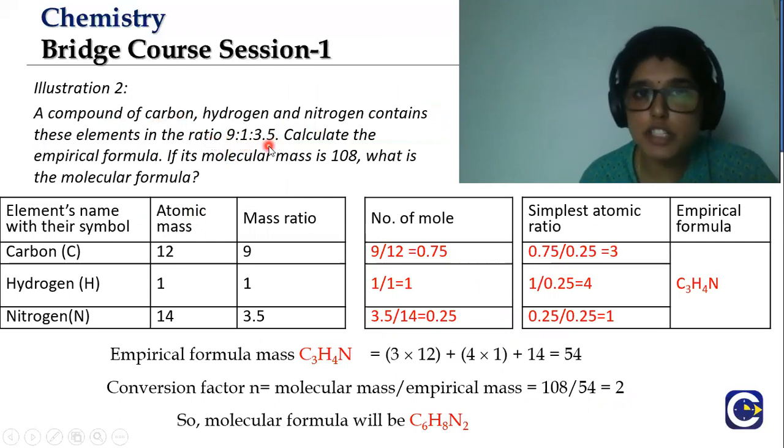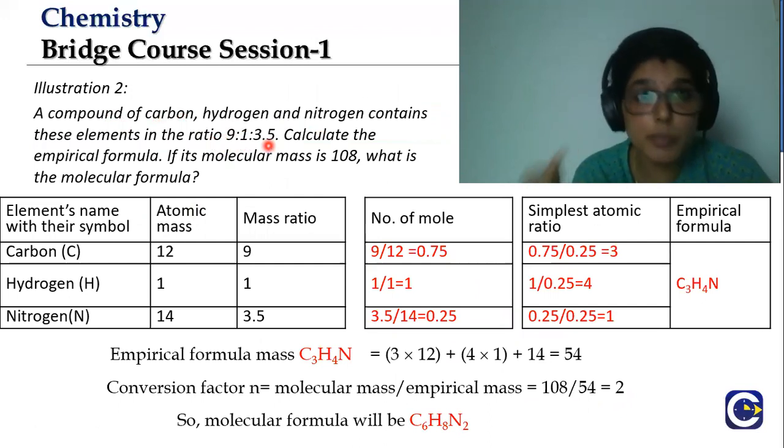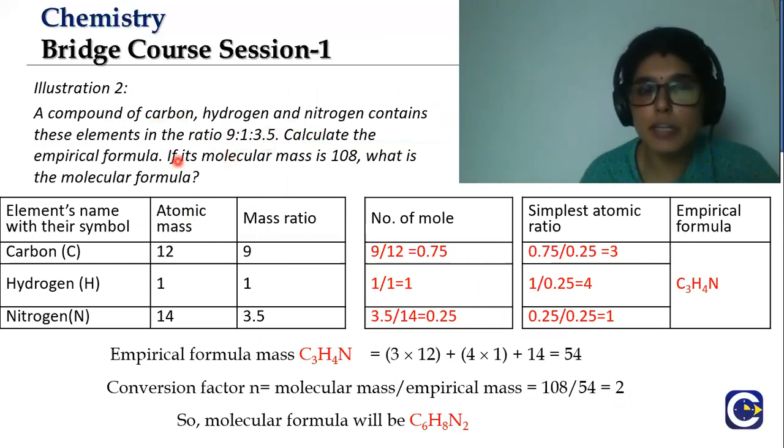They have the mass ratio given. Because we are going to divide it at the end to find the empirical ratio, even if this ratio is given, we can take it as grams out of 100. Then calculate the empirical formula. The molecular mass is also given, and then they ask to find out the molecular formula. So what did I say for finding out the empirical formula?